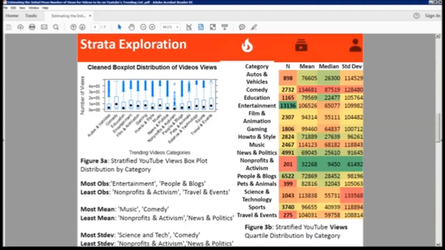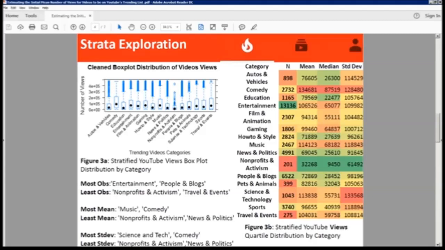For the strata exploration, there could be different ways to divide the strata, but we chose category. There are different categories: auto, comedy, and so on. Briefly, you can see the distribution in the box plot of the different categories. Most observations are entertainment, the least are nonprofit. The highest mean is music, the lowest mean is nonprofit. It's color coded, but the highest standard deviation is science and tech, and the lowest standard deviation is nonprofit as well.